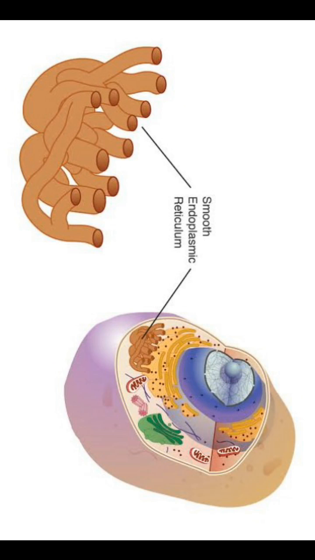You can see in the diagram on the screen, the smooth endoplasmic reticulum does not possess any structures on the surface, mainly ribosomes. So ribosomes are not attached or present on the surface since it is smooth in nature, called smooth endoplasmic reticulum, right? The smooth endoplasmic reticulum is the major site for synthesis of lipid. In animal cells, lipid-like steroidal hormones are synthesized in SER only.